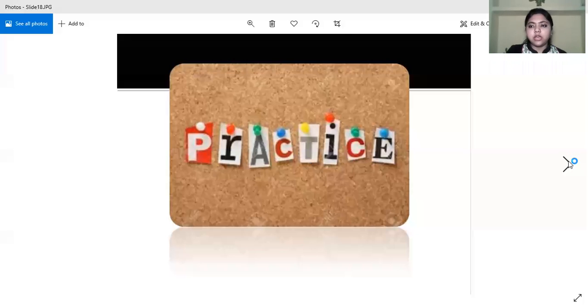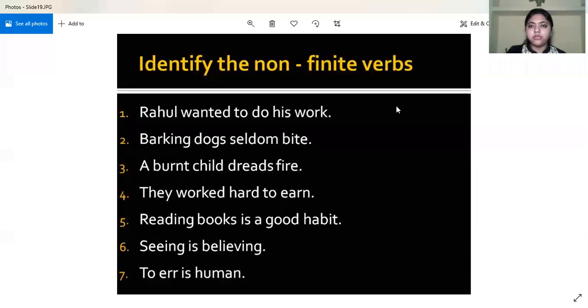Okay, so now let us see what we have to do in the first exercise. You have to identify the non-finite verbs. Sentences have been given to you, and first of all you have to pick out the non-finite verb and tell me its kind. Have a look at the 7 sentences, take 30 seconds and try to write the answers, because all of you are supposed to answer. So the first one, Rahul wanted to do his work.